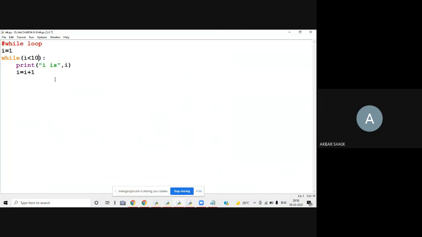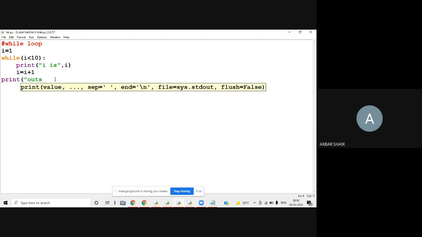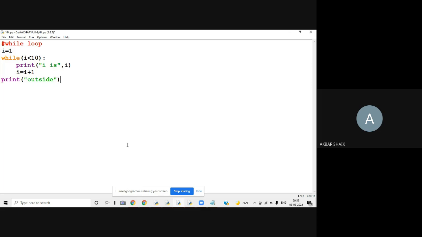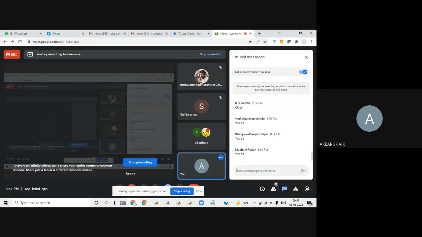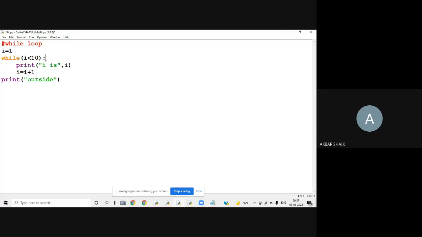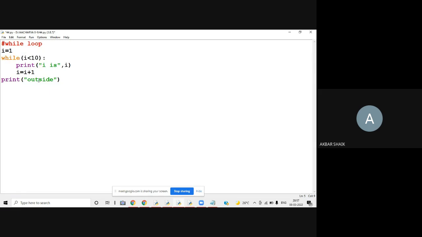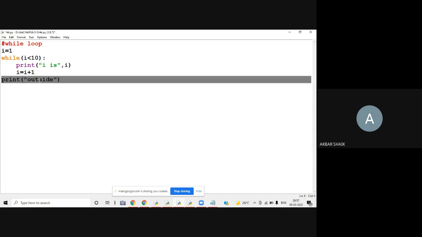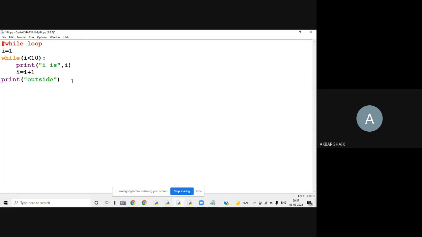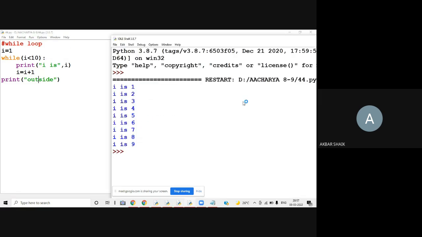For example, now I'll add this line: print of outside. Now what will happen here? When will the condition become false here? When the I value becomes 10. So when I value becomes 10, the condition is false. Condition false means I'll come outside. Outside, there is one line, print outside. So after printing I is 9, this outside will be printed.